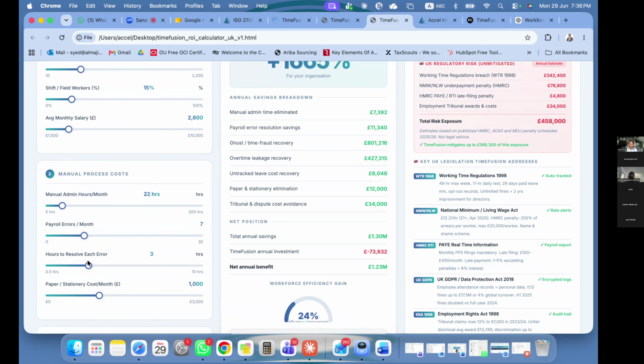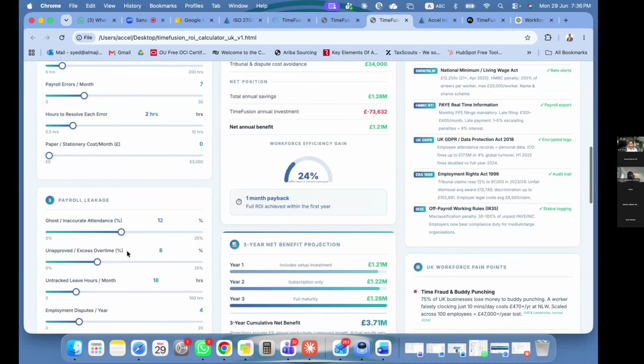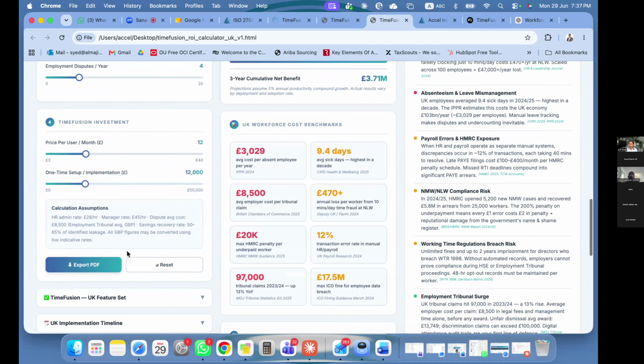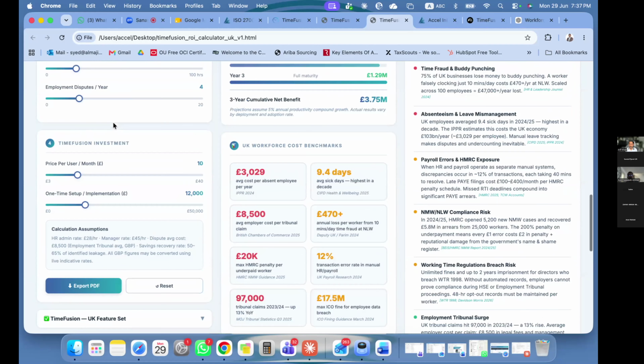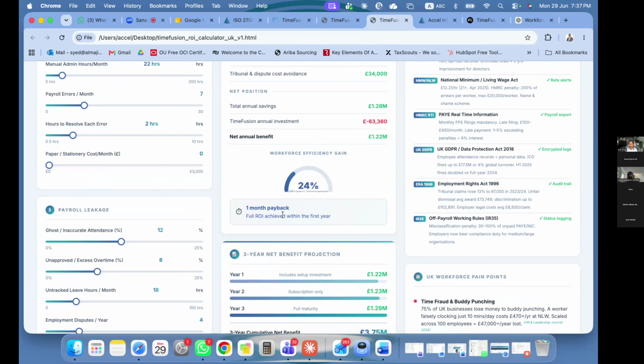Even if we realistically put it at half, it's a way of engaging the customer and showing them what this does, and your price band as well. Even if you're selling it for about £10, they're getting a payback within a month.